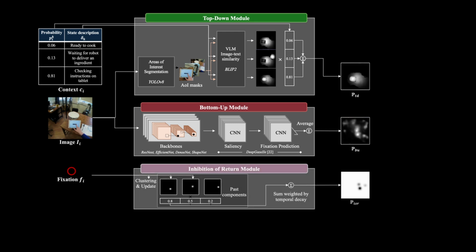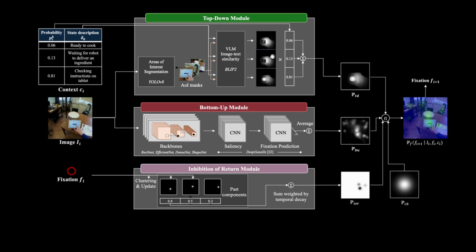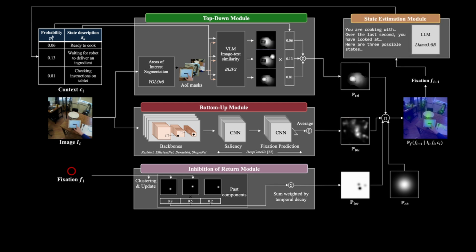We combine this with an inhibition of return module that ensures that the predicted gaze does not return to previously visited locations too often, and with a center bias, which captures our natural tendency to focus on the center of our field of view. The resulting fixation is then used in a feedback loop for the top-down module's state estimation.